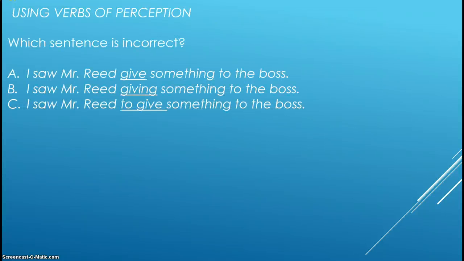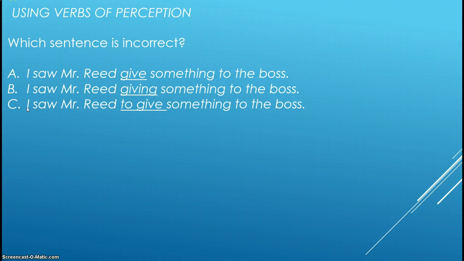Verbs of perception you need to know. Which sentence is incorrect? A, I saw Mr. Reed give something to the boss. B, I saw Mr. Reed giving something to the boss. C, I saw Mr. Reed to give something to the boss. Now I hope when you heard those 3 sentences, even if you don't know the rules yet, C sounded a little strange to you. That is the one that is incorrect.